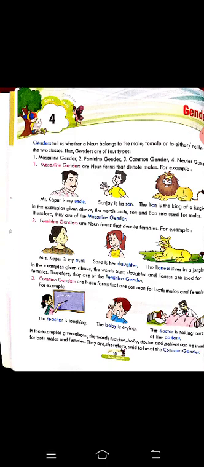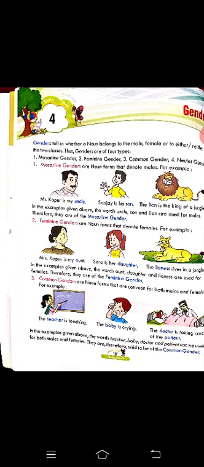Neutral gender basically refers to non-living things, dear students. If we see the example of a table, a table is a non-living thing. A table can be neither male nor female. In the same manner, you are watching this video on mobile, so it can be referred to as neutral gender. And if you have a pencil in your hand, you can see the example of a pencil. You are writing with the help of a pencil, pen, all these refer to neutral genders. If you are sitting under the fan, the fan is neutral gender. You can see examples around us, the table on which you are writing is also neutral.